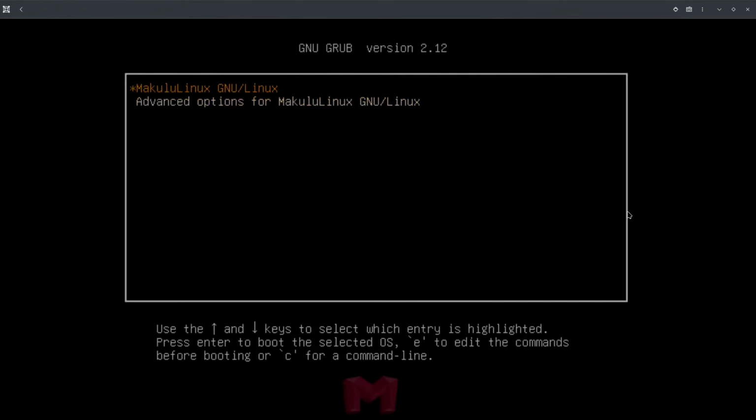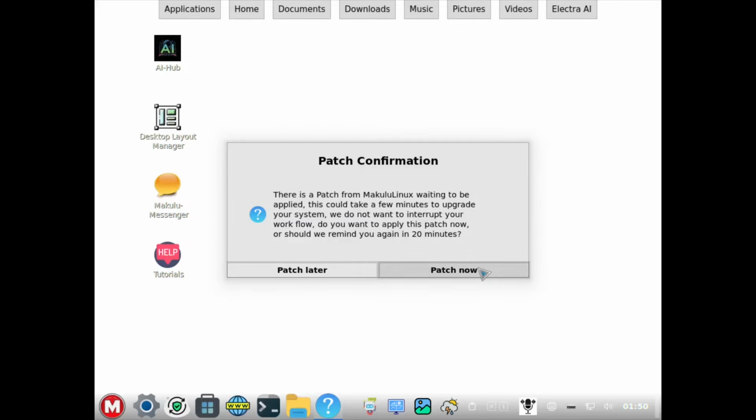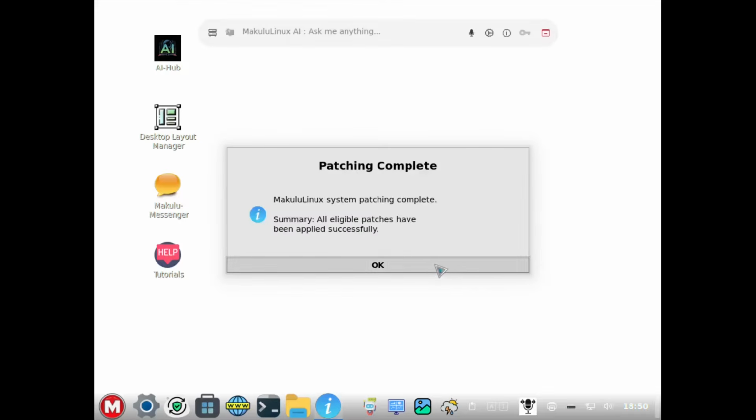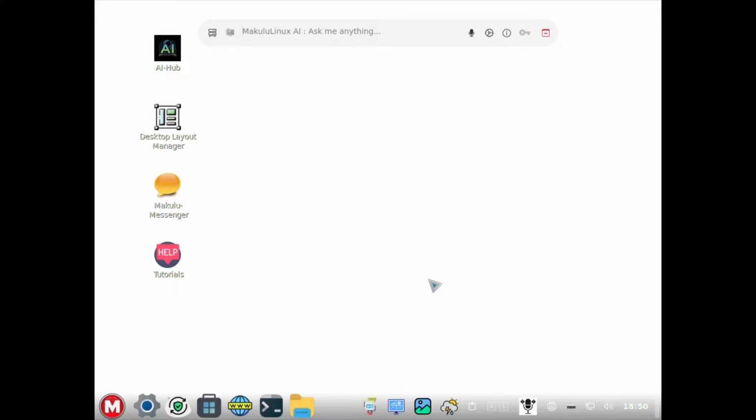So we have the Makulu grub, and if it is turned orange, which means it is highlighted, that is where you select your group. And let's click enter. Okay, let's have our patch now because we have something new coming in. So we click the patch, and it will take a little bit, like several minutes or seconds. It depends on your patch, and I think we are all set.